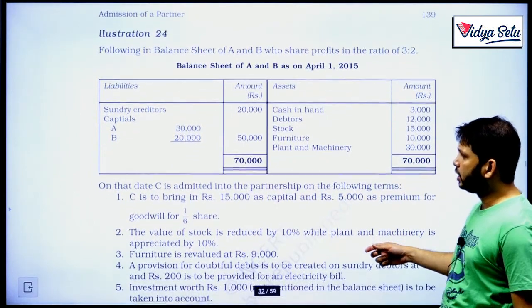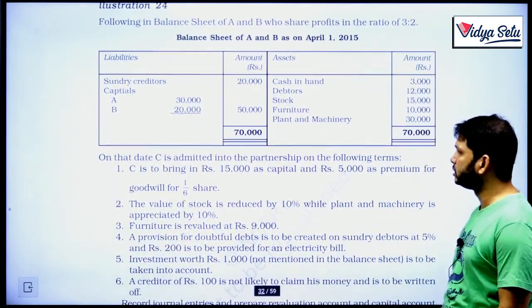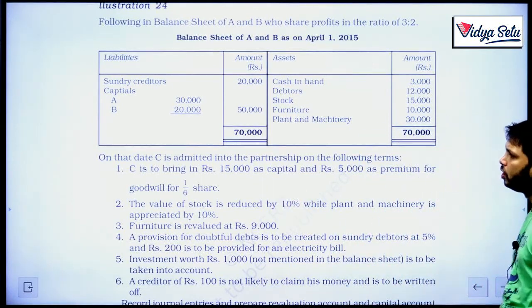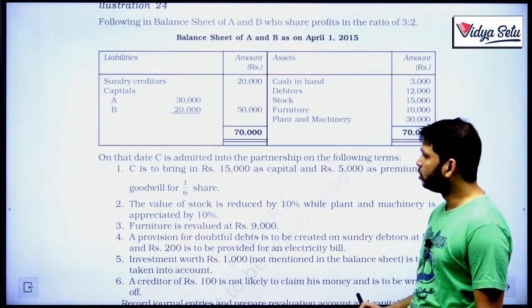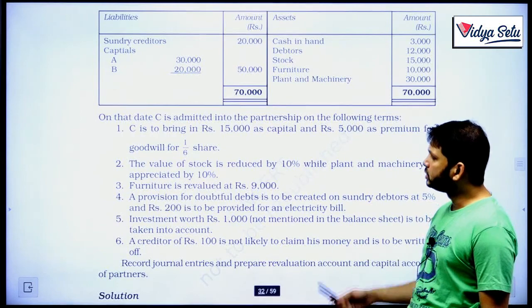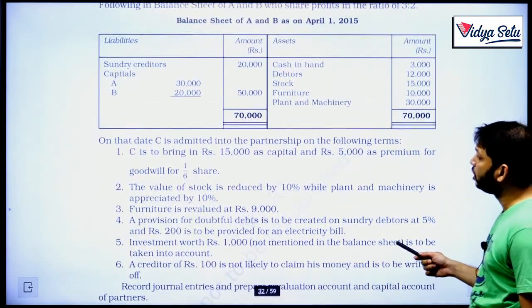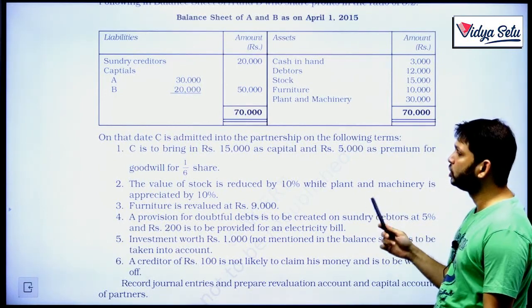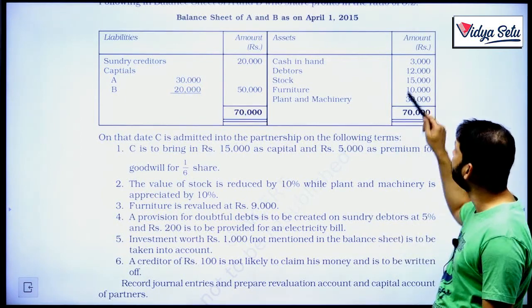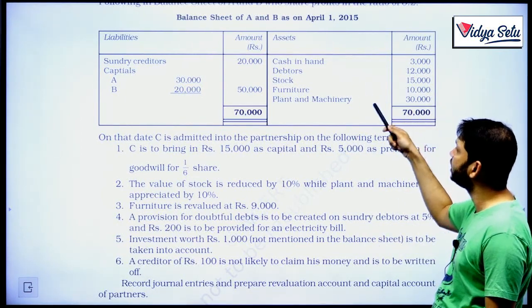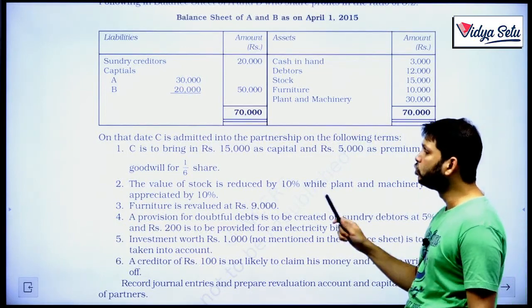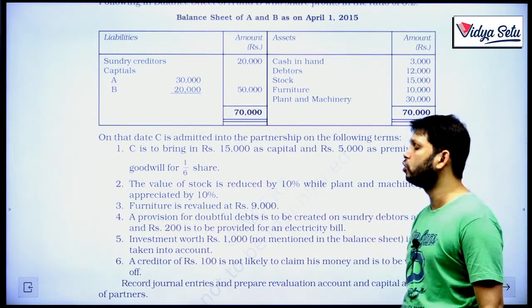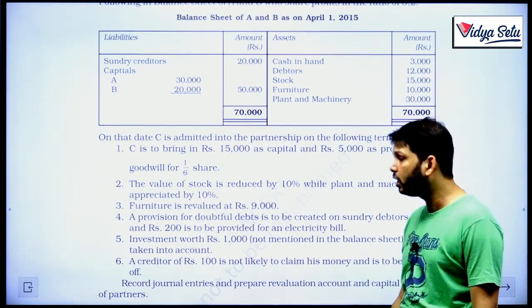On that date, C is admitted into the partnership on the following terms: C brings in 15,000 as capital and 5,000 as premium for goodwill for a 1/6 share. The value of stock is reduced by 10%, so 10% of 15,000 is 1,500. Plant and machinery is appreciated by 10%, so there is a loss in stock and a profit in plant and machinery. Furniture is to be revalued at 9,000. Right now furniture is 10,000, so if we revalue it at 9,000, that means 1,000 rupees is the loss.